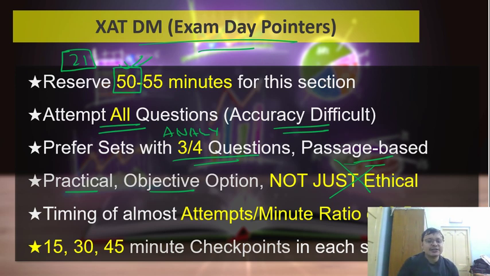The other thing is timing the paper. That is where you need to keep your attempts to minutes ratio of 2.5. So every 15 minutes you should check that you've attempted at least 6 questions. At the end of 30 minutes, another 6, that is 12 questions. At the end of 45 minutes, at least 18 questions should have been done. This is the way you can keep your timer check and attempt all questions in a linear sequence.